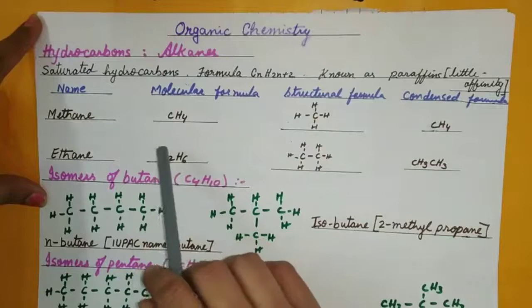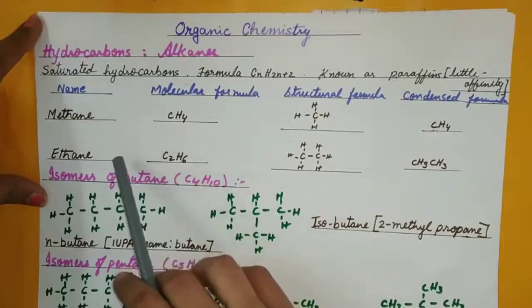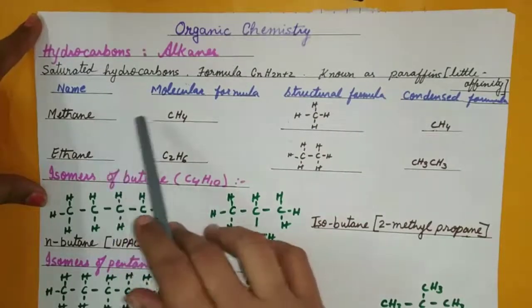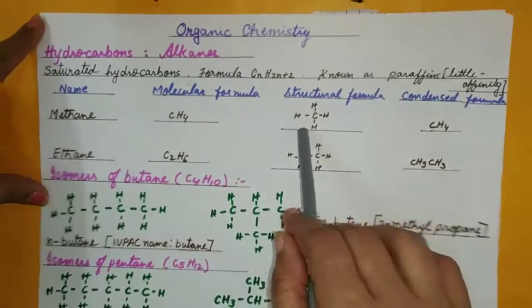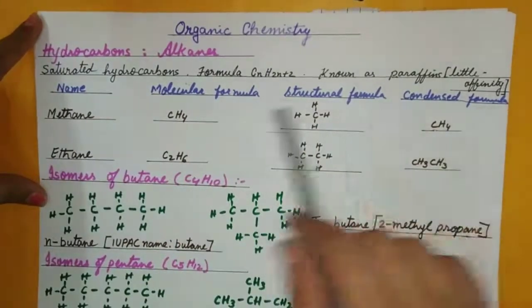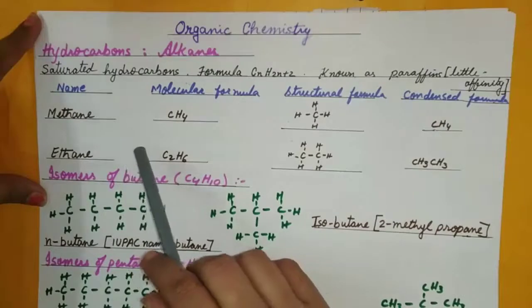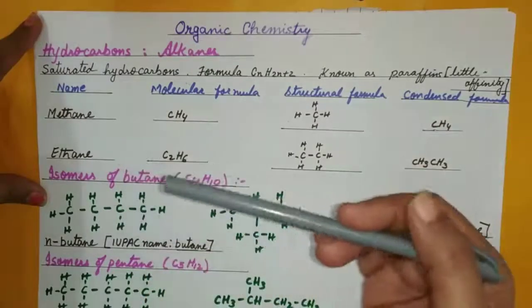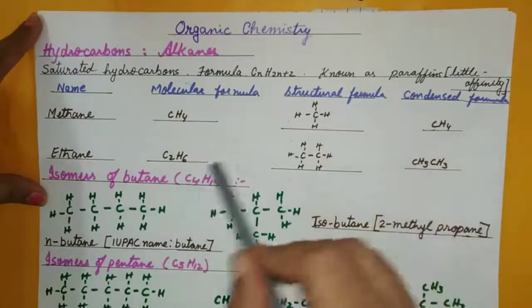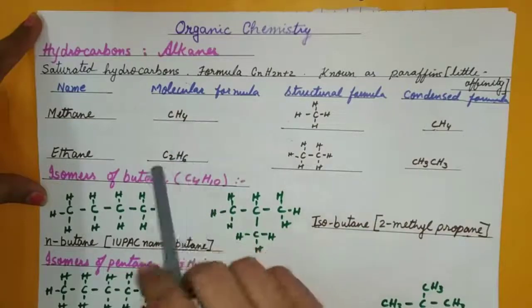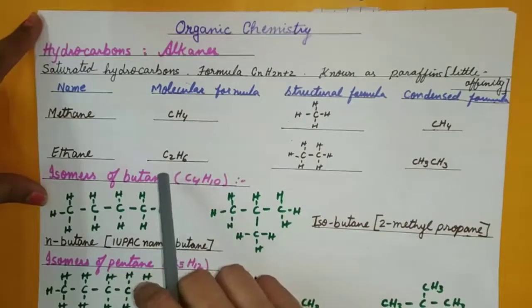I have shown here only two of them, as in their name, molecular formula, structural formula, condensed formula. But there was a table kind which I had explained in my first video. So if you go through that, even that you can understand.